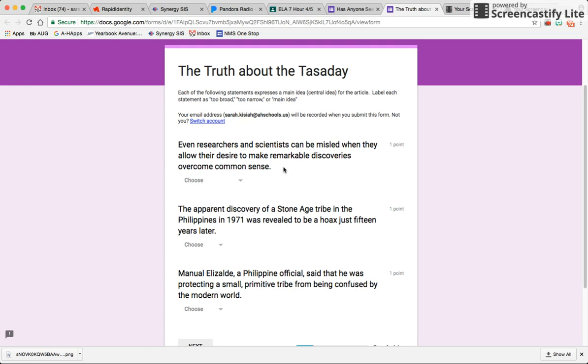So if you take a look at our first sentence, even researchers and scientists can be misled when they allow their desire to make remarkable discoveries to overcome common sense. This is a case of a main idea that is too broad. This entire article was about the Tasaday, and they don't even make a reference to the tribe anywhere in this sentence. It's not detailed enough. It's not specific enough. This writer would need to get more specific to lock in on a good main idea.